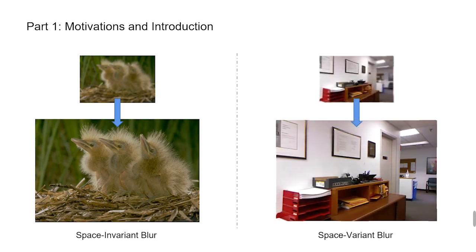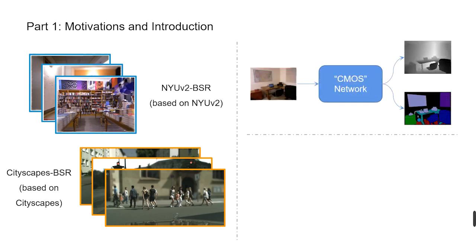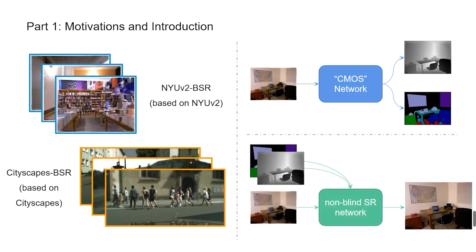In this work, we first introduced two new datasets with space-variant blur to support further research. Based on the datasets, we incorporate semantic information and design a novel cross-modal fusion network, namely CMOS, that estimates both blur and semantics simultaneously. Then, the blur and semantics are used as prior knowledge and input into a non-blind image super-resolution network to get final results.